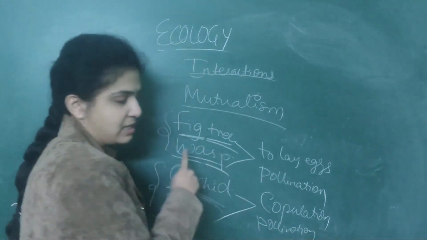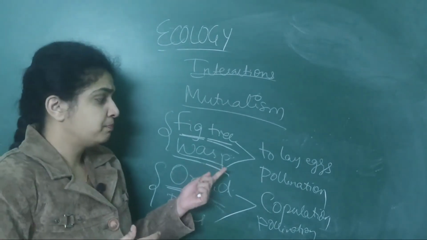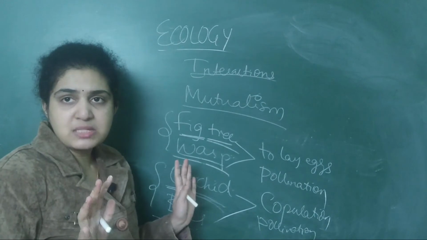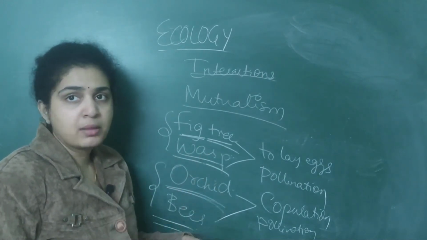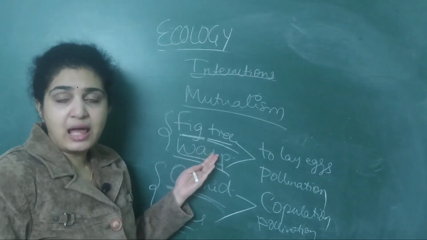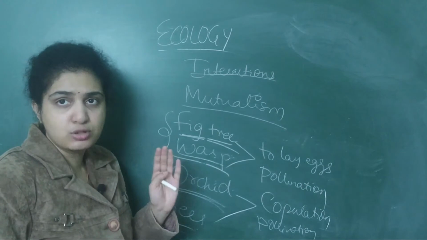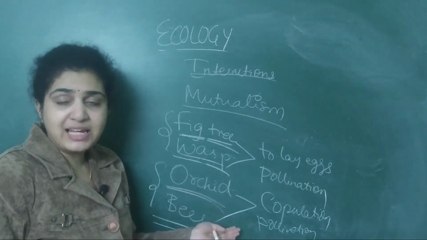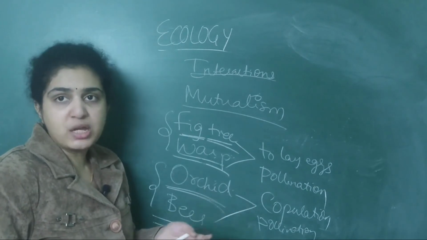So here one is a plant, one is an animal. Don't get confused about what these all will do. Plants will get the benefit of pollination, both the same. Here the fig tree will help the animal, the wasp, to lay its eggs, that's all. The orchid will help the bees in copulation.